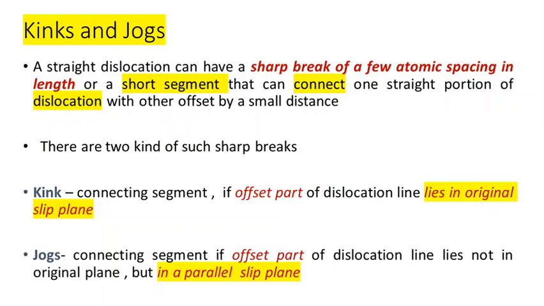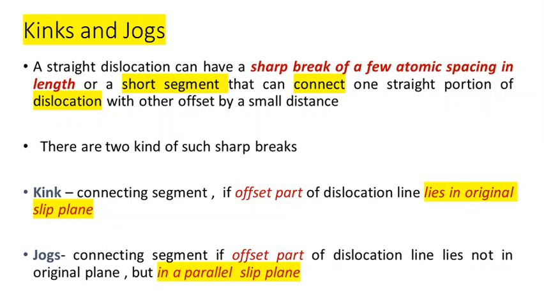So what exactly do kinks and jogs mean? Actually, kinks and jogs are dislocations, but they are not complete dislocations, which means they are not through-length dislocations. They are short segments of dislocation that connect to other dislocations. So kinks and jogs are segments of dislocation lines that can connect to other dislocations. Then how do kinks and jogs differ?